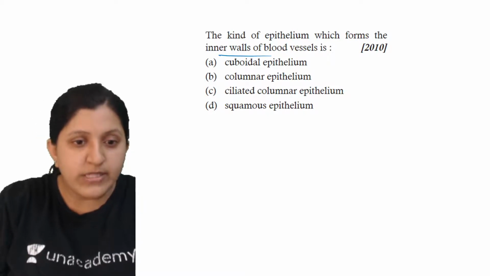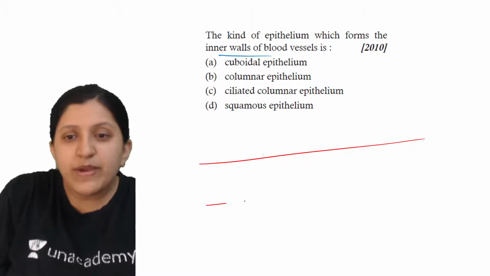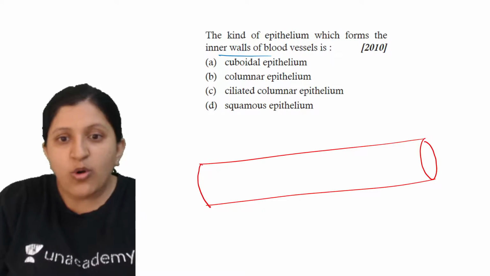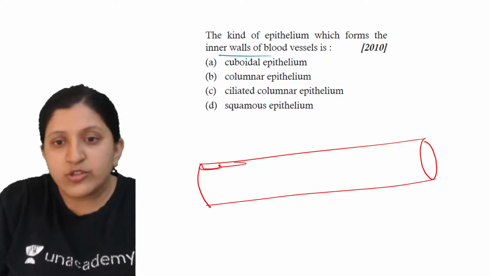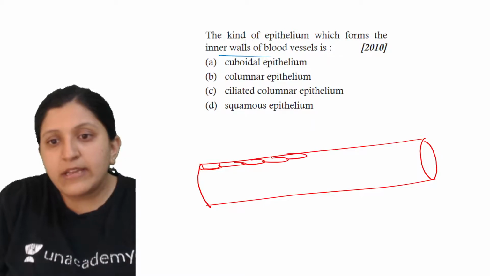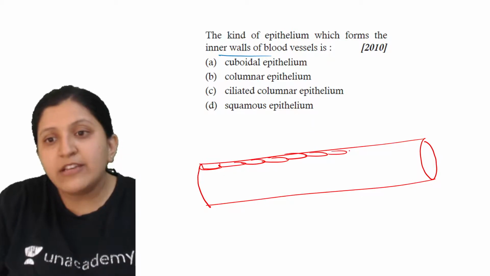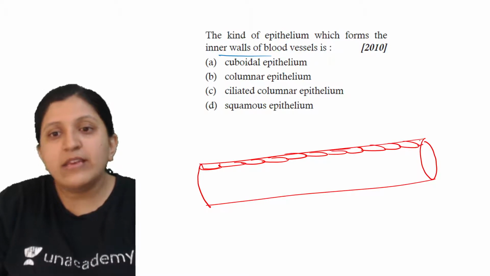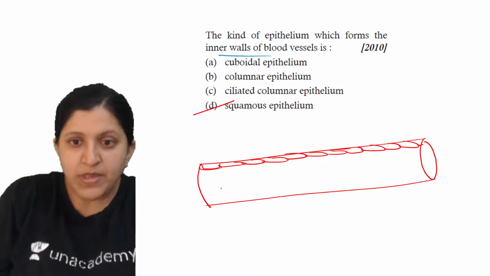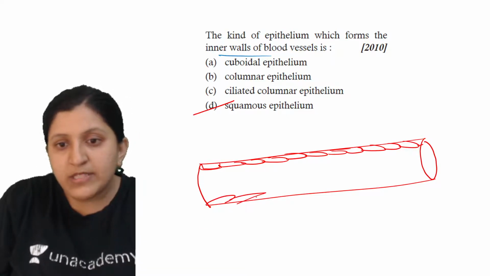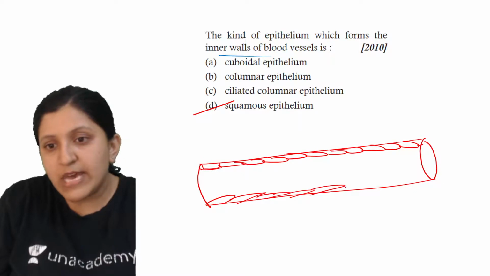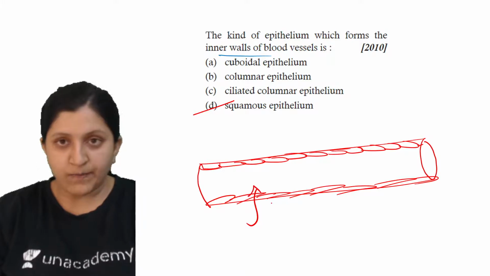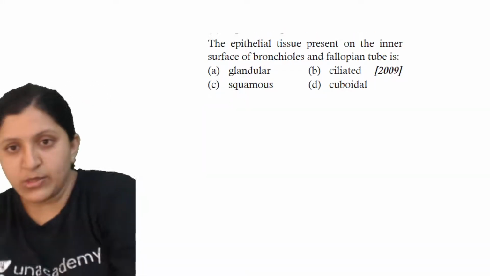I already told you, this is for easy diffusion. Whenever easy diffusion has to occur, we usually do not require multiple layers. We just want one simple layer so that easy exchange can occur. On the inner side, the blood vessel is lined by endothelium, which is made of flat cells, and those flat cells are nothing but squamous epithelium, so that easy exchange of things can occur.